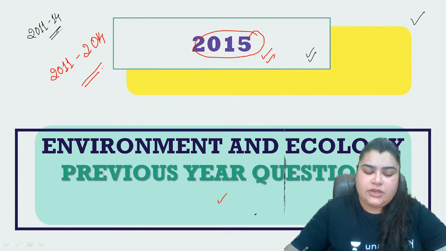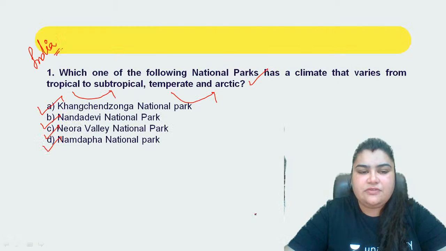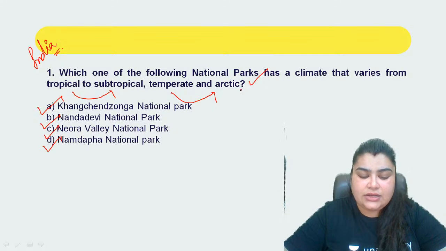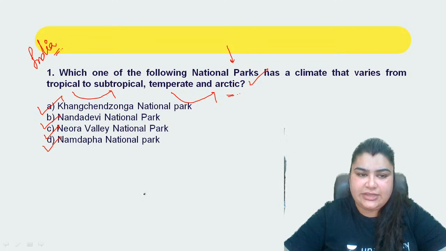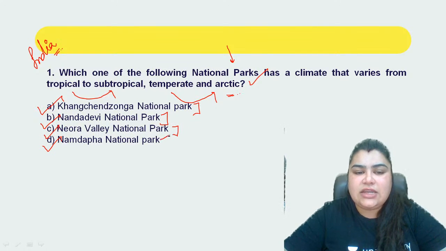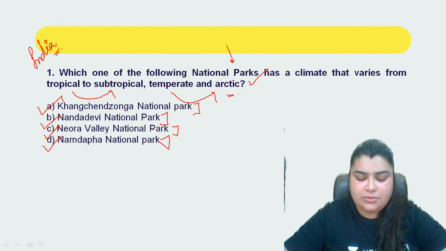So now going on with the questions from the year 2015, coming to the very first question for the lot today. Which of the following national parks has a climate that varies from tropical to subtropical, temperate and arctic, right? That is what you're supposed to tell me now. So we have A. Kanchenjunga National Park, B. Nanda Devi National Park, C. Neora Valley National Park, and D. Namdapha National Park, right?